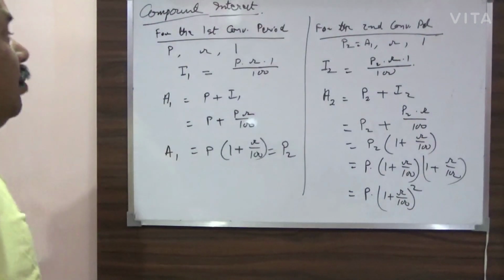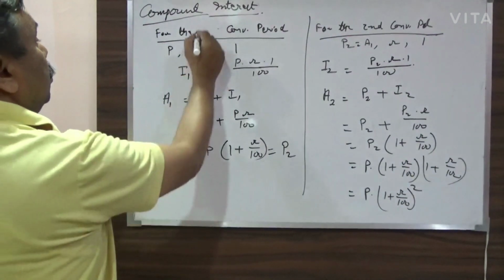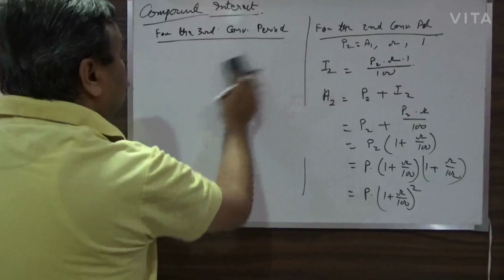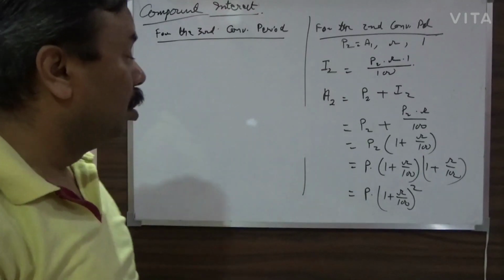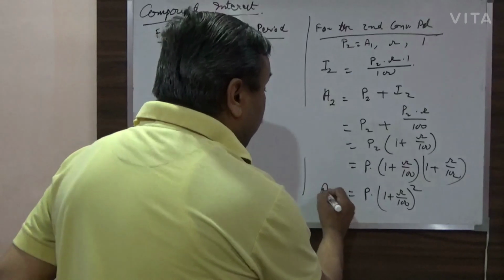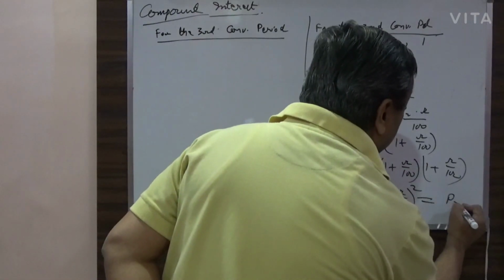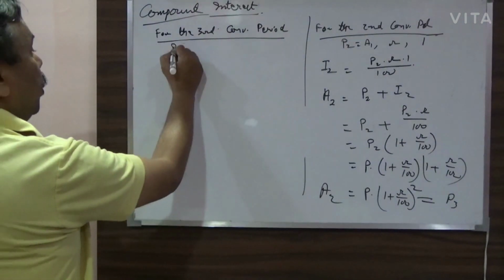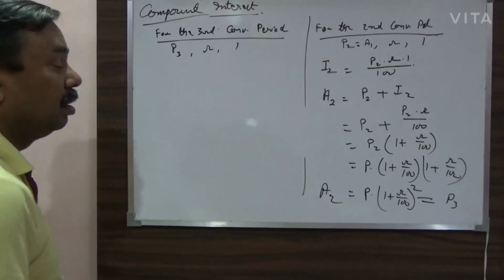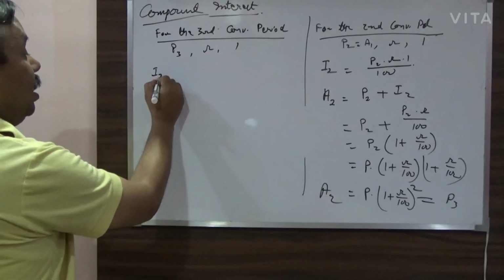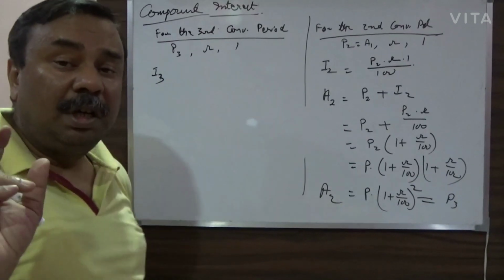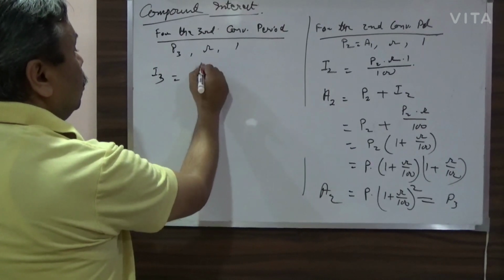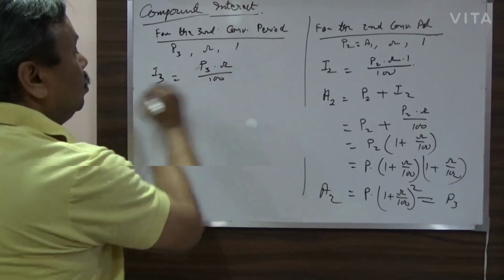Let's go for the third conversion period also. As I told you, for the third conversion period, this A2 will become the principal amount. So now I have got P3, R and 1. What will be my I3, the interest for the third conversion period? That will be P3 into R by 100.